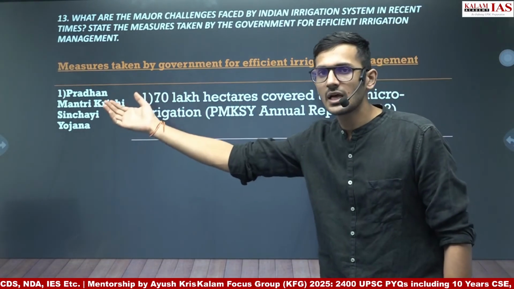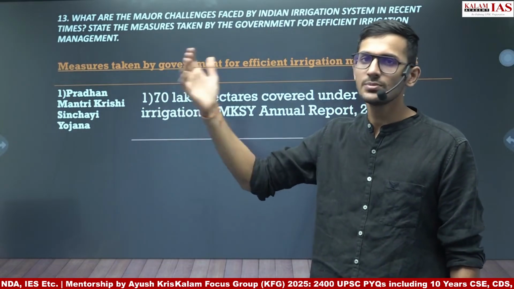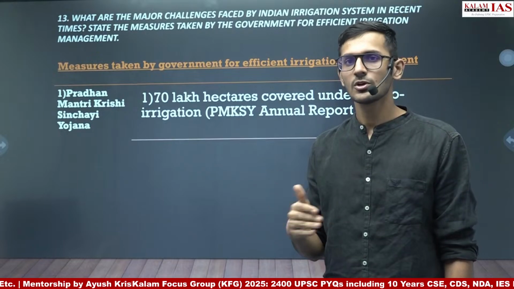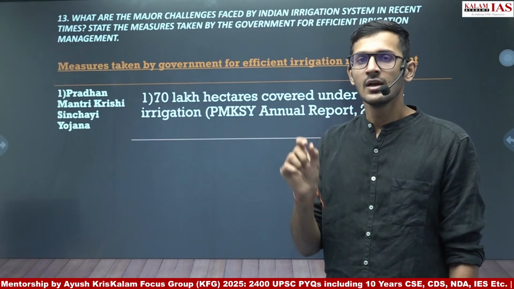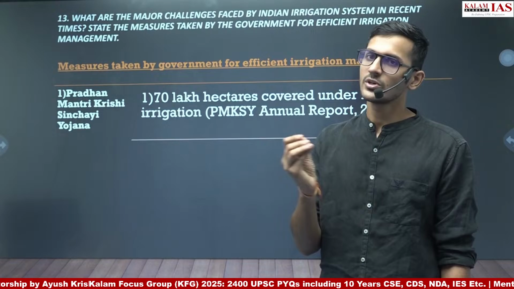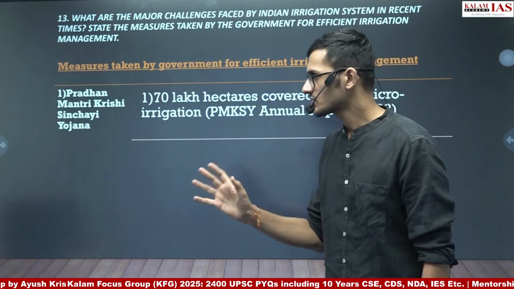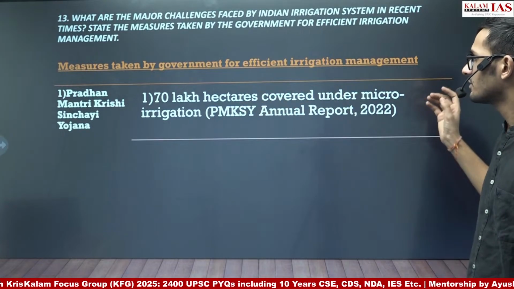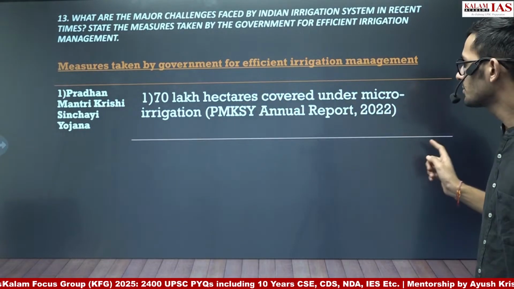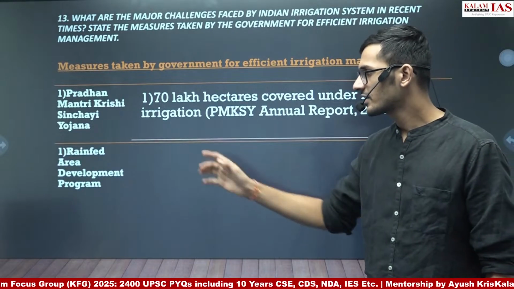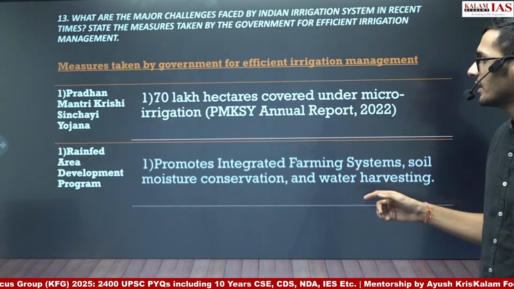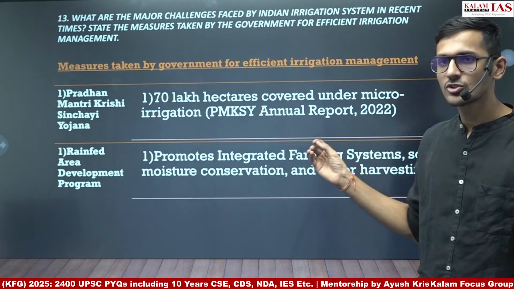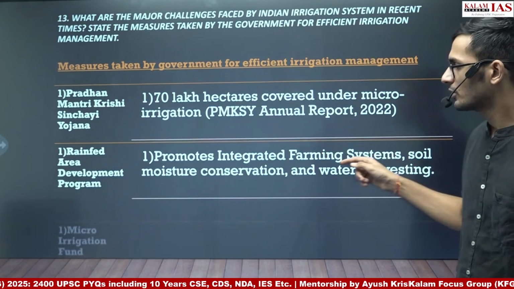This thing has to be there in your notes itself. These things will not come in while you are writing the answer, because it is not possible to memorize everything. If it is in your notes, then some of the points you will remember, you will write in the answer. So, Pradhan Mantri Krishi Sinchai Yojana: 70 lakh hectares covered under micro irrigation as per the annual report of 2022. Then the Rainfed Area Development Programme by the Government of India, which promotes integrated farming systems, soil conservation, soil moisture conservation, and water harvesting.